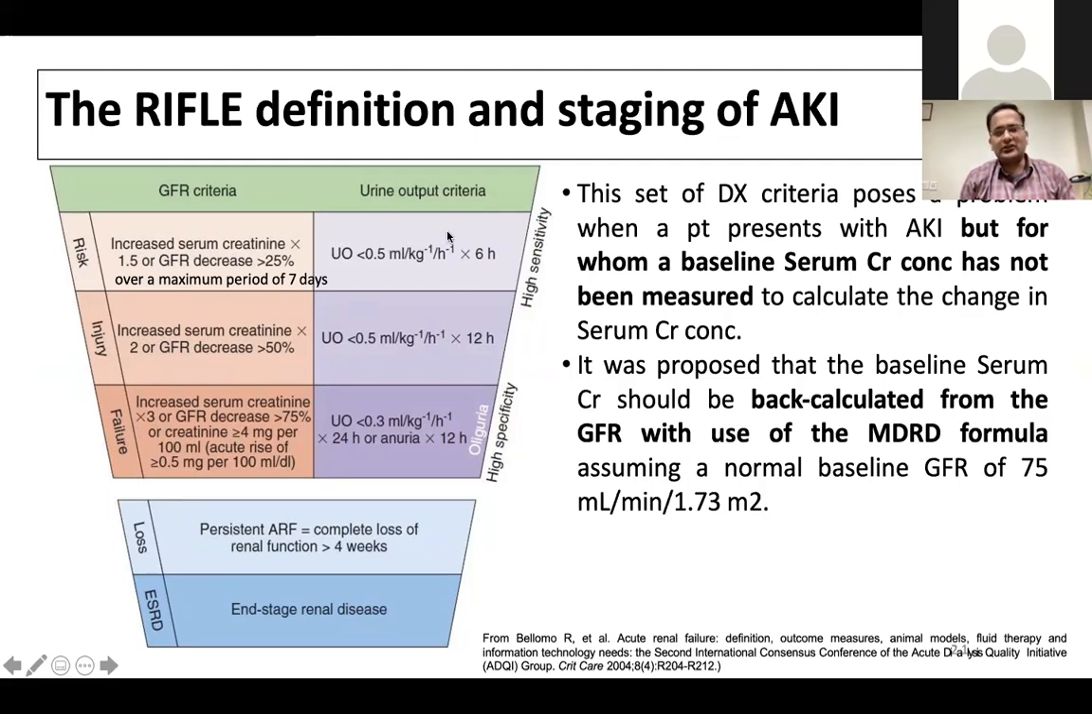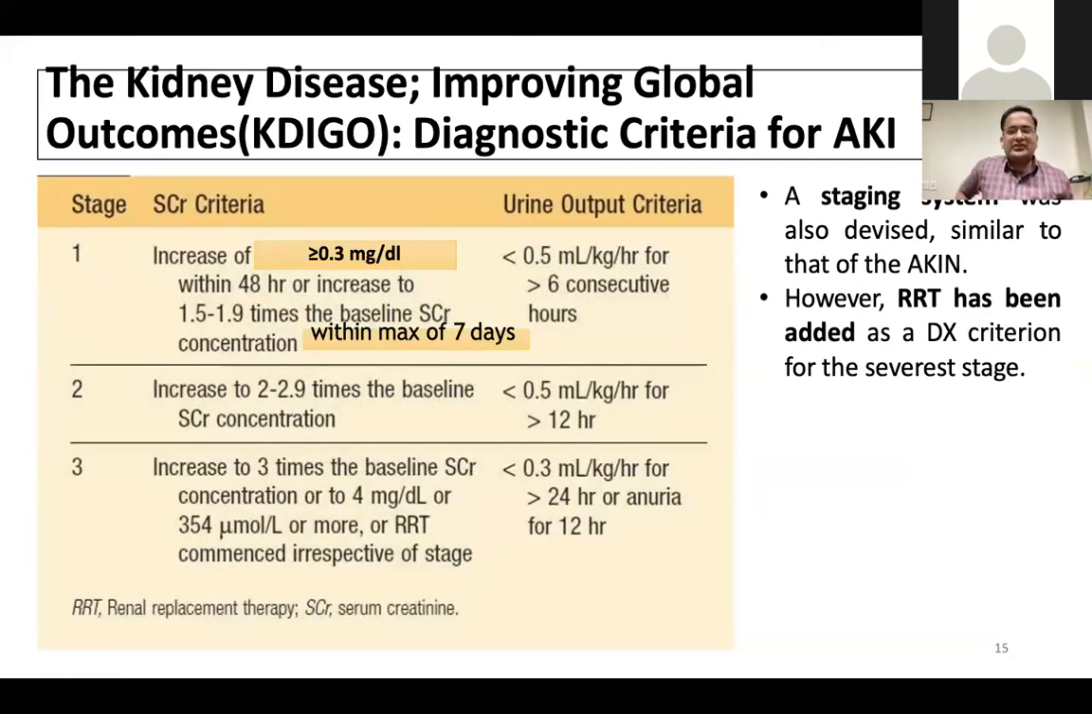Along with that, urine output quantification was also used. These were the older days for staging, defining acute kidney injury. Not very old, 10 years, still 10 years prior, we were using RIFLE criteria. Then came the KDIGO criteria, which